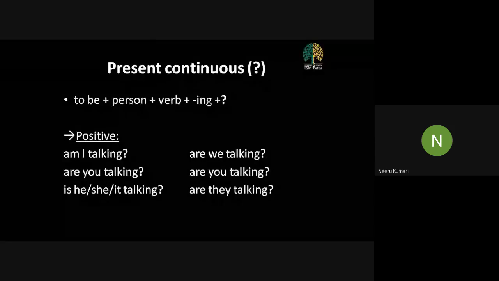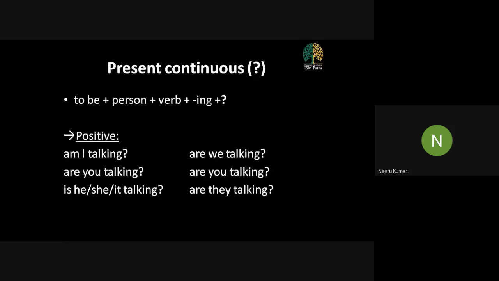Please remember, whenever you are expressing your routine action, the actions which are part of your day-to-day life, which you do every now and then, or the universal truth, we use present simple. When we talk about present continuous, the things that are happening right now when you are communicating, when you are sharing, when you are informing others, all right.